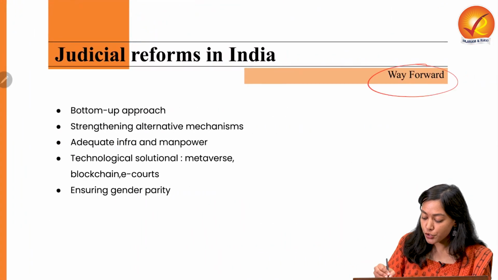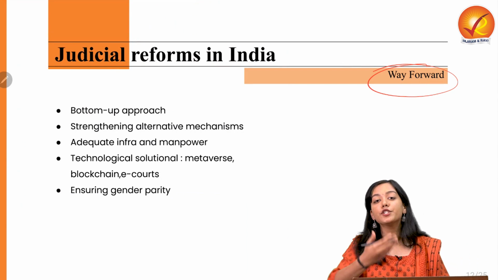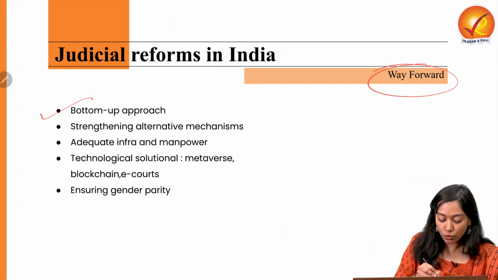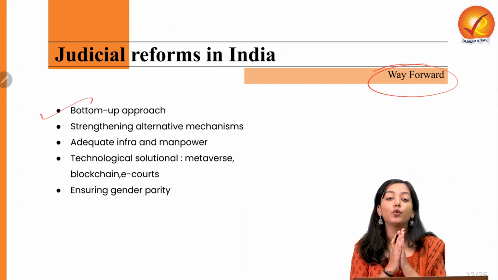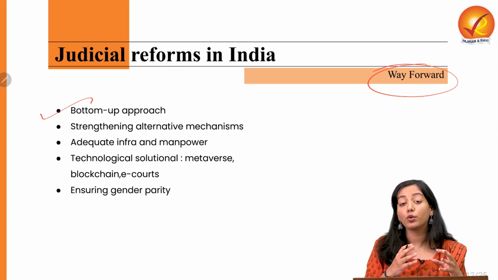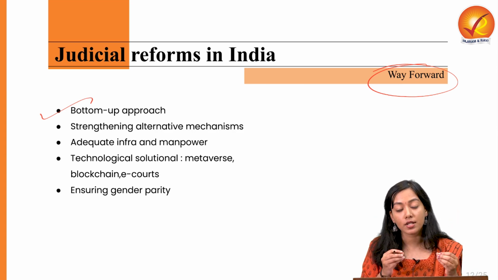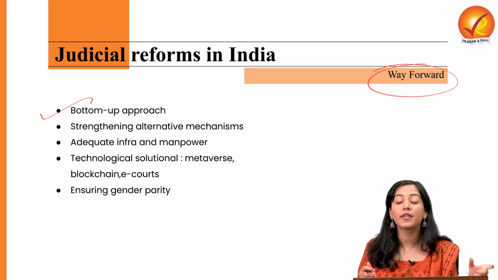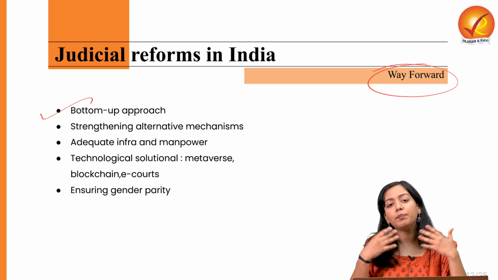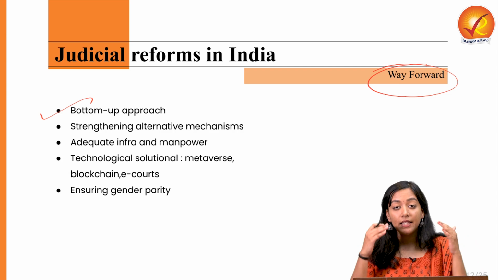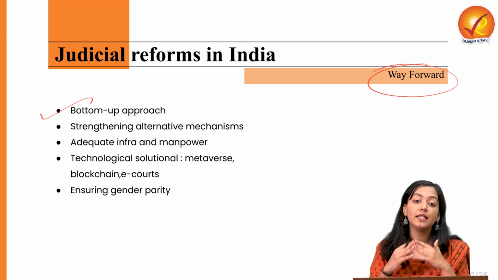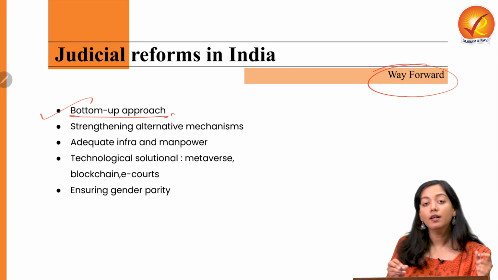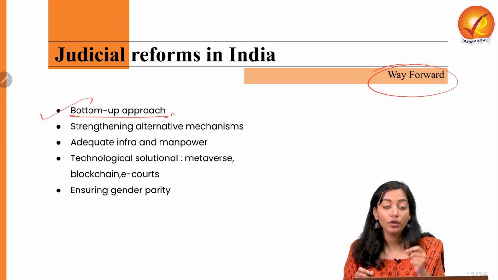Now let's talk about what should be the way forward. How can we bring a robust judicial system in place to gain a vibrant democracy? First of all, we need to work from a bottom-up approach, which means we need to empower the district court and the subordinate court, because these are the ones which are suffering the most. The percentage of pendency of cases, the lack of automation, the breeding of nepotism and favoritism in these tiers, the lack of inclusivity in these tiers is of dire state. And that is why we need to first of all strengthen the district court and the subordinate court with both